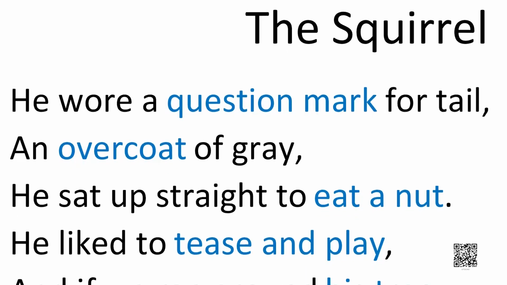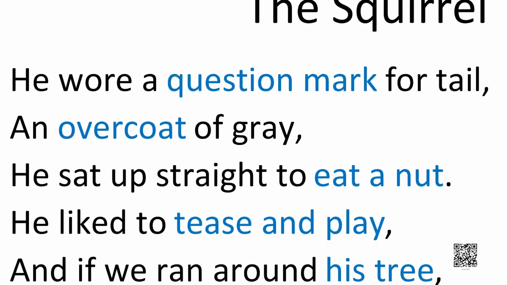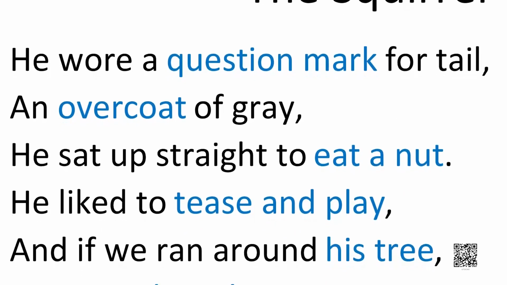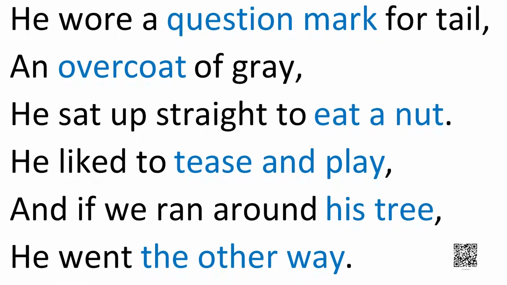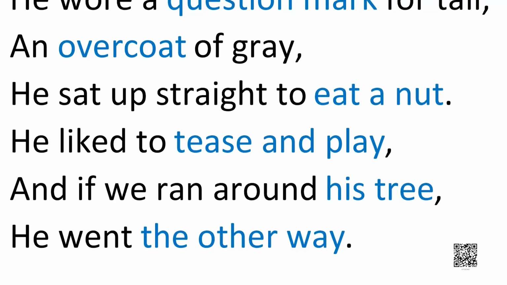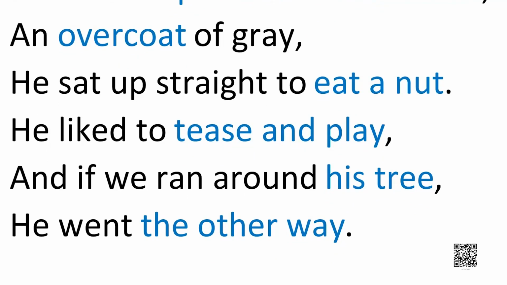The poem goes: He wore a question mark for tail, an overcoat of grey. He sat up straight to eat a nut. He liked to tease and play. And if he ran around his tree, he went the other way.